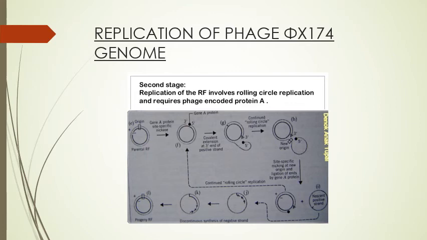Then continued rolling circle replication happens. With that, the 5 prime end is elongated, and then site specific nicking at the new origin and ligation of ends by gene A protein is done. Then from there, nascent positive strands are formed. Then from there, discontinuous synthesis of negative strands takes place. Then progeny replicative forms are formed.